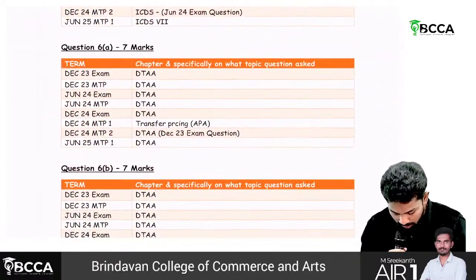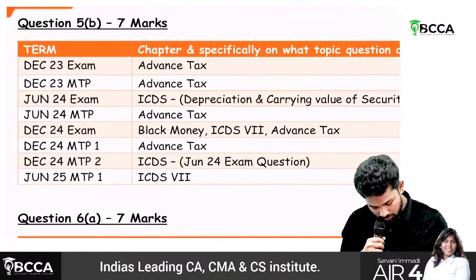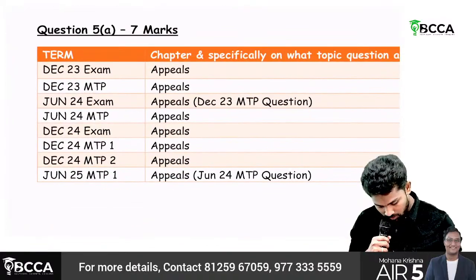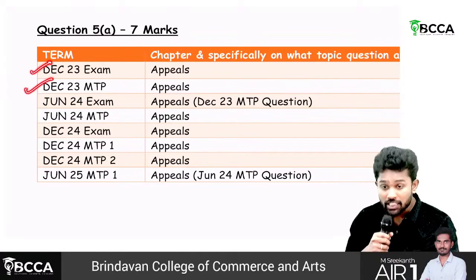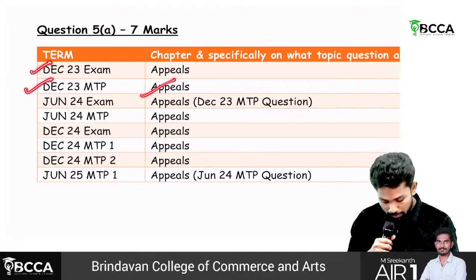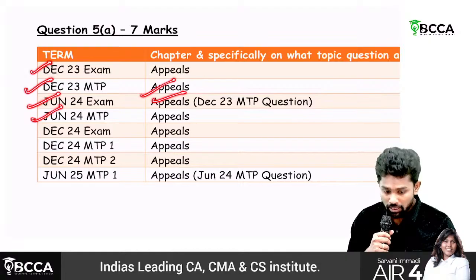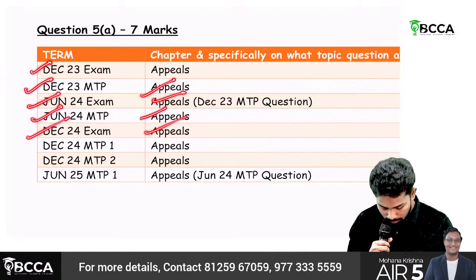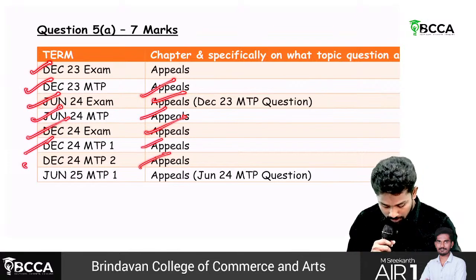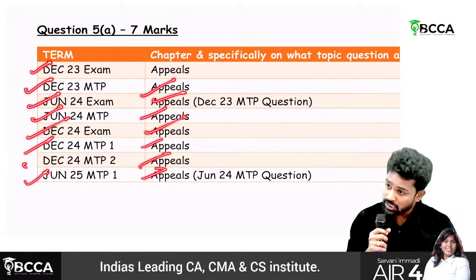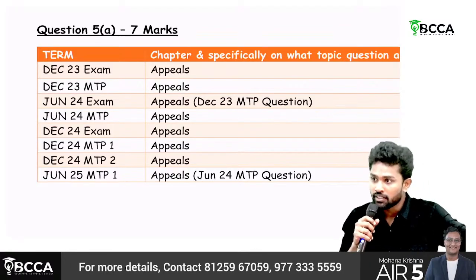Sir, I am not saying it randomly, for you to have that particular trust only. I have done all this. You could see, 5A, December 23 exam, they have given from appeals. December 23 MTP, they have asked from appeals. June 24 exam, again from appeals. June 24 MTP, appeals. December 24 exam, appeals. In 24, there are 2 MTPs, again appeals chapter. June 25 MTP 1, appeals chapter. MTP 2 also from appeals chapter only. Exam question also again from appeals chapter only.